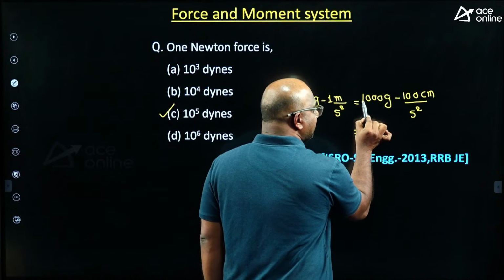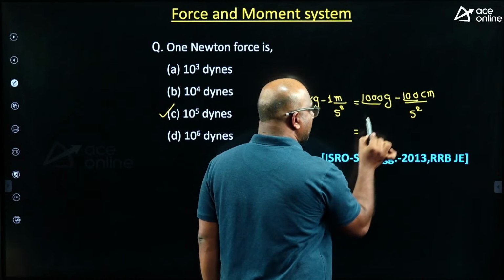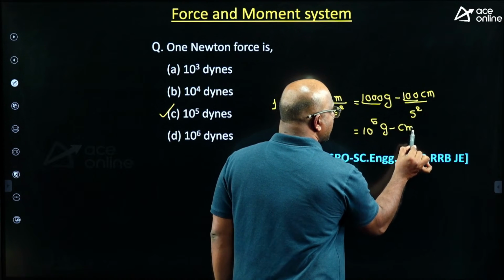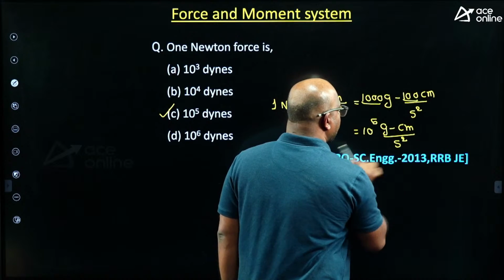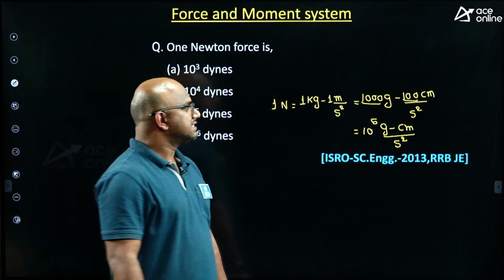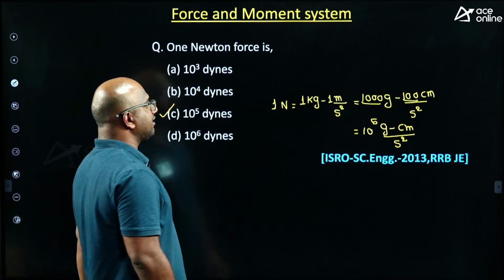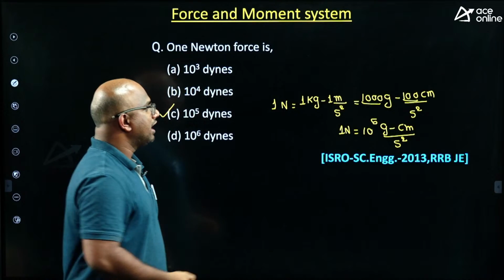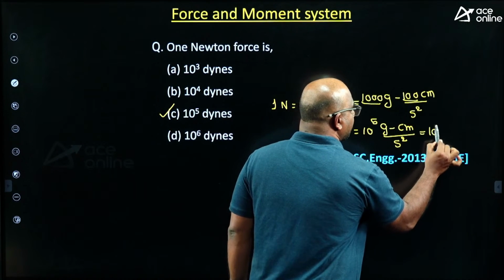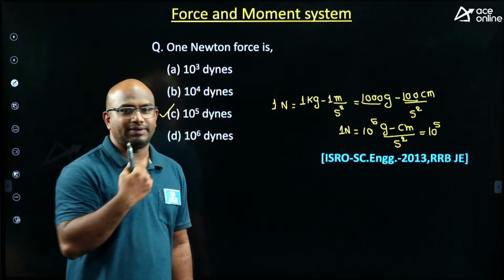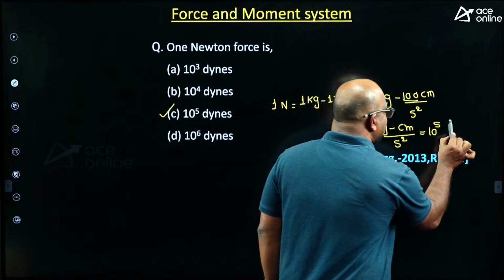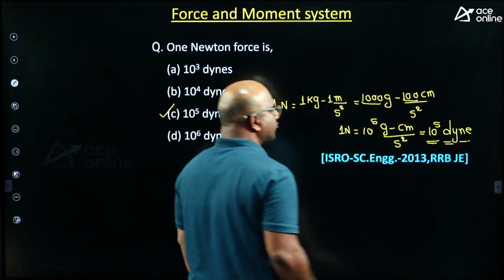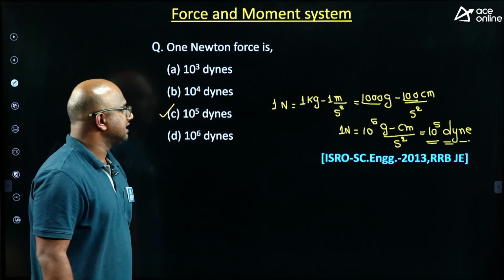Total how much is coming, guys? 1000 into 100. 10 power 5 gram centimeter per second square. 10 power 5 gram centimeter per second square is what exactly, guys? 1 Newton. So I can say this is equal to 10 power 5. What is meant by gram centimeter per second square, guys? It is called dyne. 10 power 5 dyne, guys. I hope this is clear.